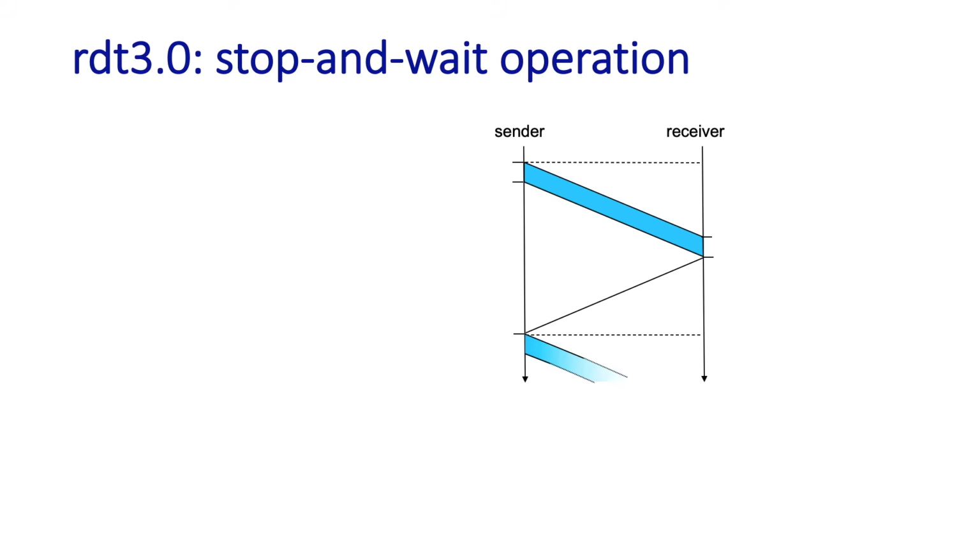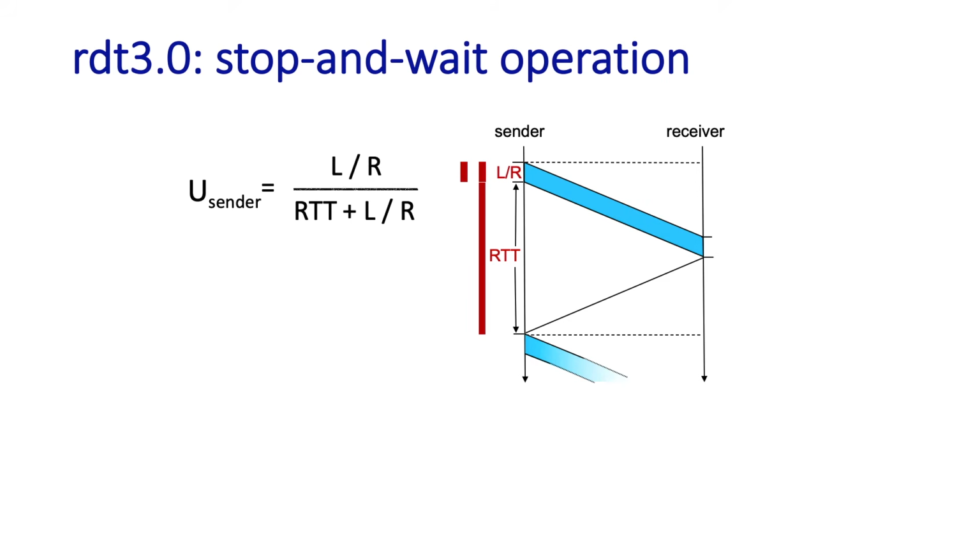With this visualization in mind, we can pretty easily compute the utilization of the sender. The amount of time from when the sender first starts transmitting a bit until it receives the acknowledgement is L over R plus RTT. The total amount of time it's actually sending bits into the channel is L over R, and therefore the utilization is (L over R) over (RTT plus L over R).